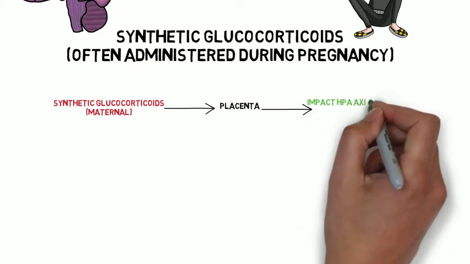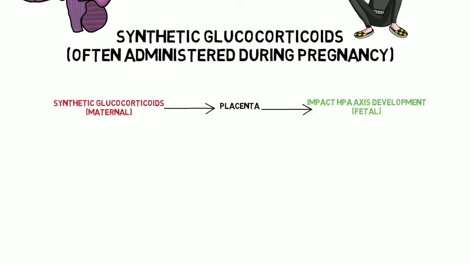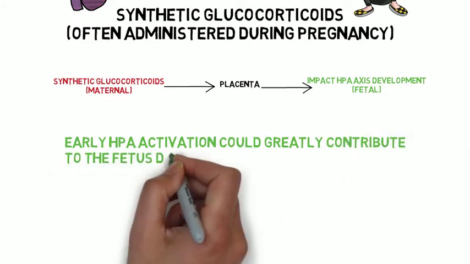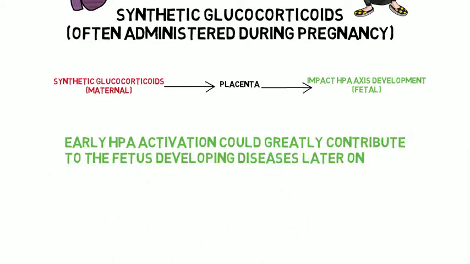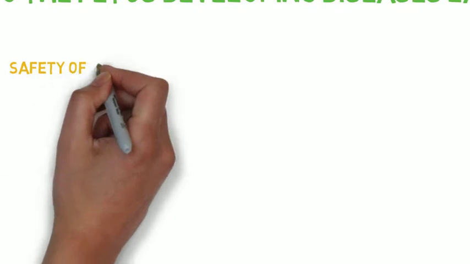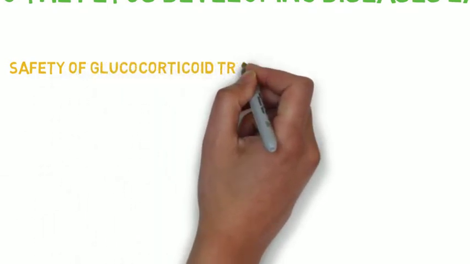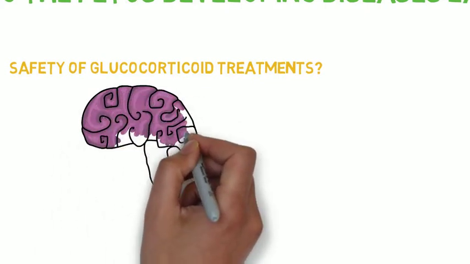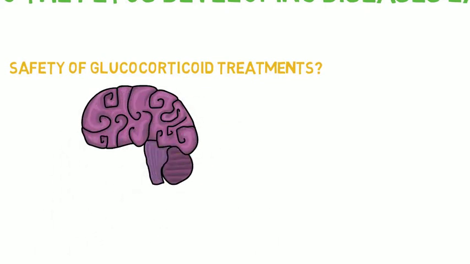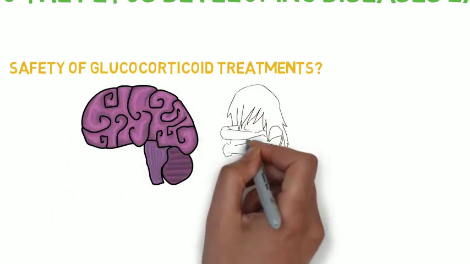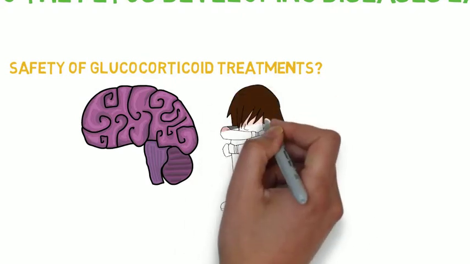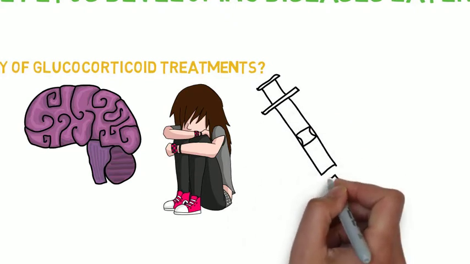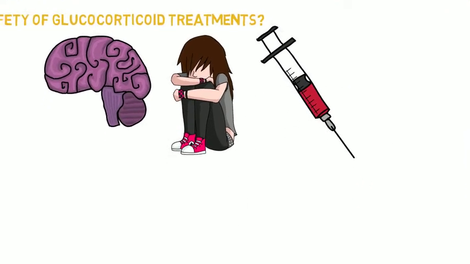According to a study done by Braun and his team, this is clinically relevant because early HPA activation could greatly contribute to the fetus developing diseases later on in life. This raises concerns about the safety of glucocorticoid treatments because not only could they have long-term neurodevelopmental effects, but also cause cognitive and behavioral disorders. Despite the current lack of known substitutes to treat early pregnancy complications, better designed dosage treatments individualized to each situation are necessary to ensure safe pregnancy outcomes and later child development.